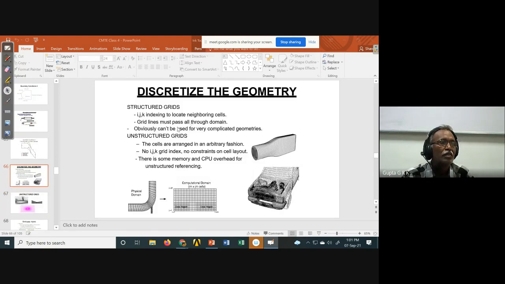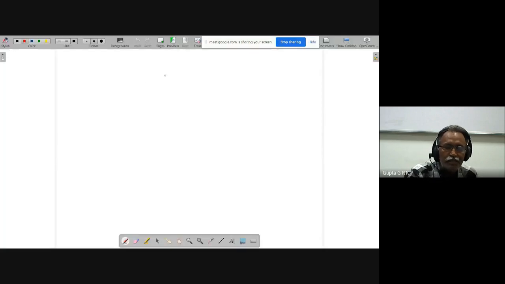These are various boundaries. Then we have to discretize the geometry. Grid generation will be there. And there are two types of grids, structured grids and unstructured grids.